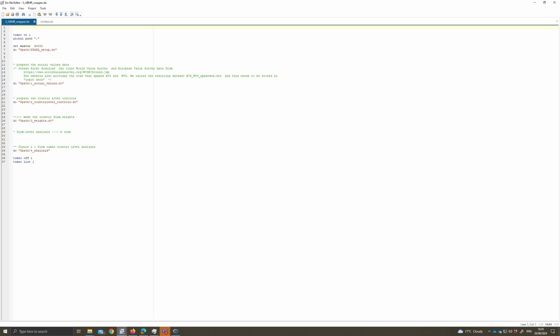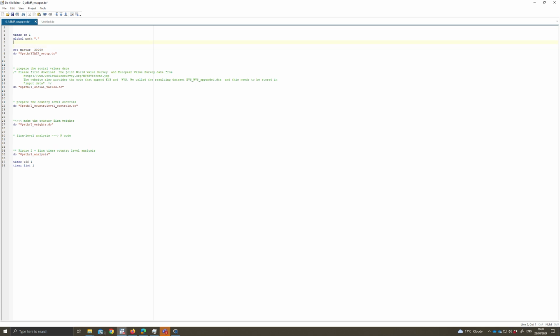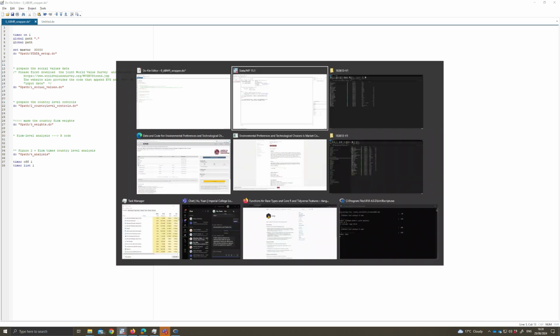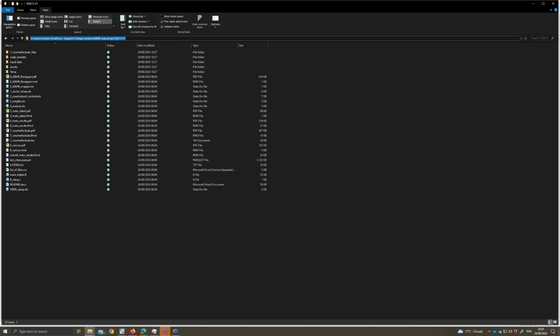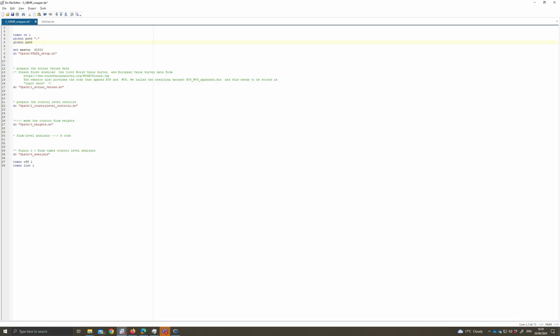And there we go. Now the only small adjustment you need to do is make this compatible with your environment, and the easiest way to do that is simply add here whatever the path is to the directory where you extracted all of this. So that would be, in my case, here. And now you can just simply run all of this.